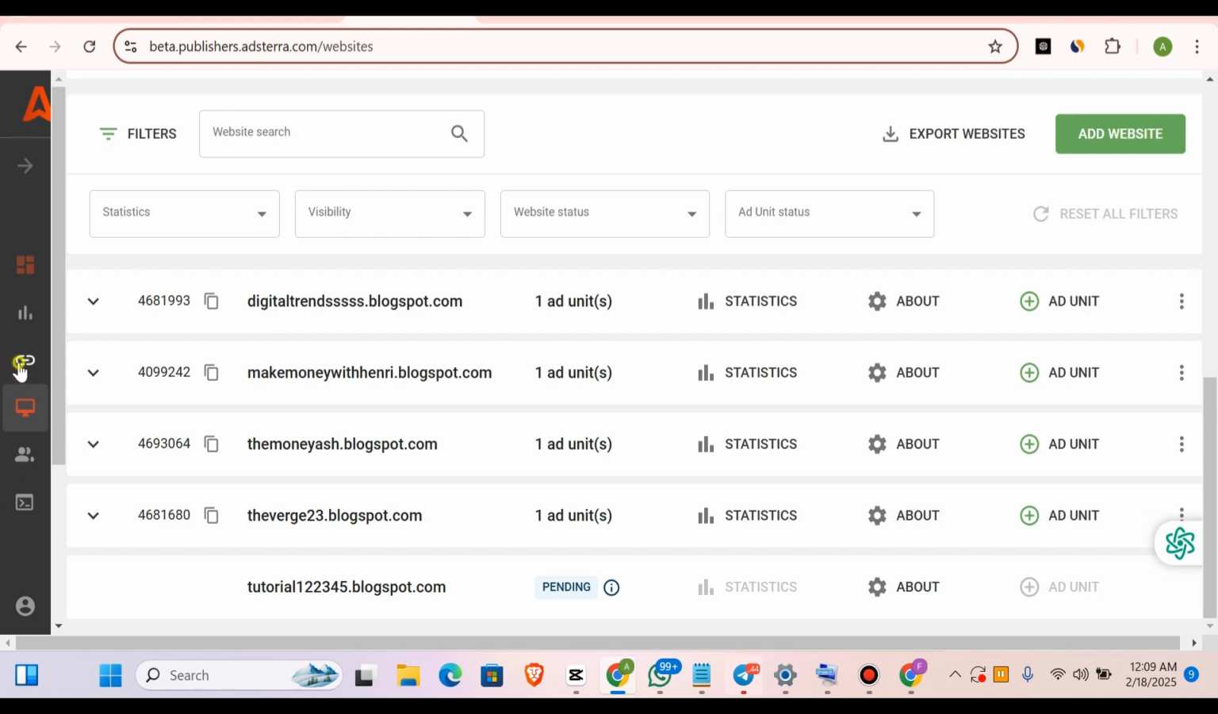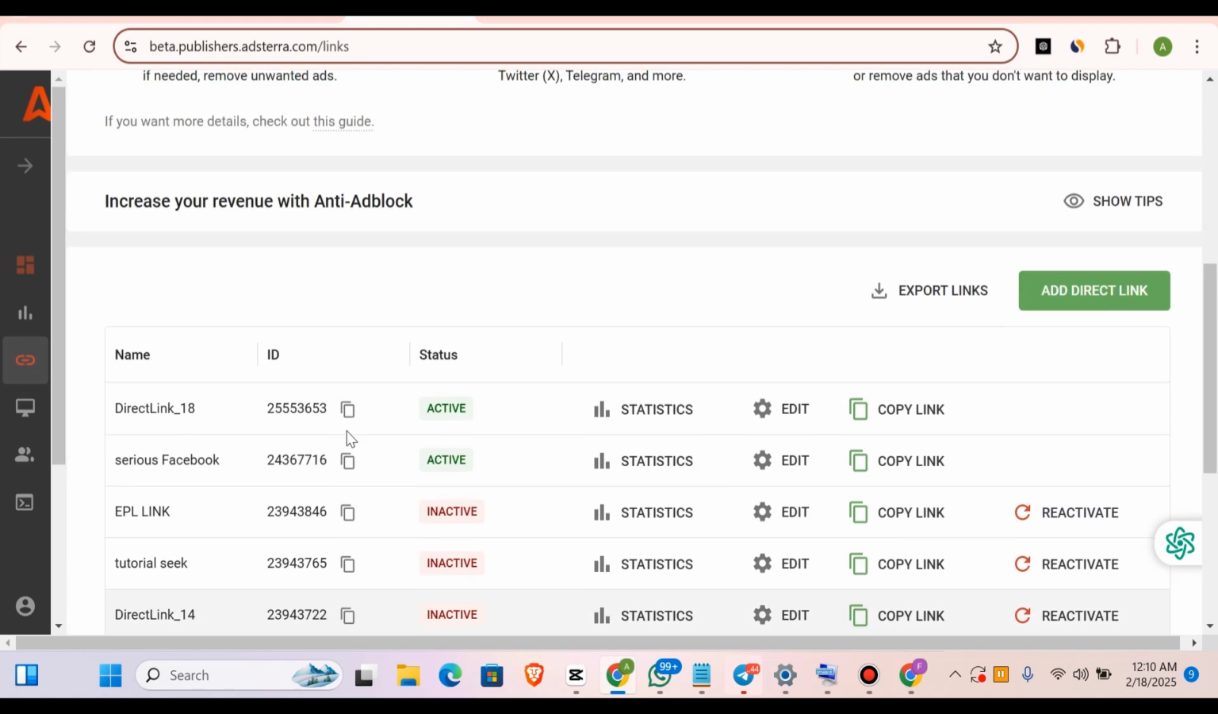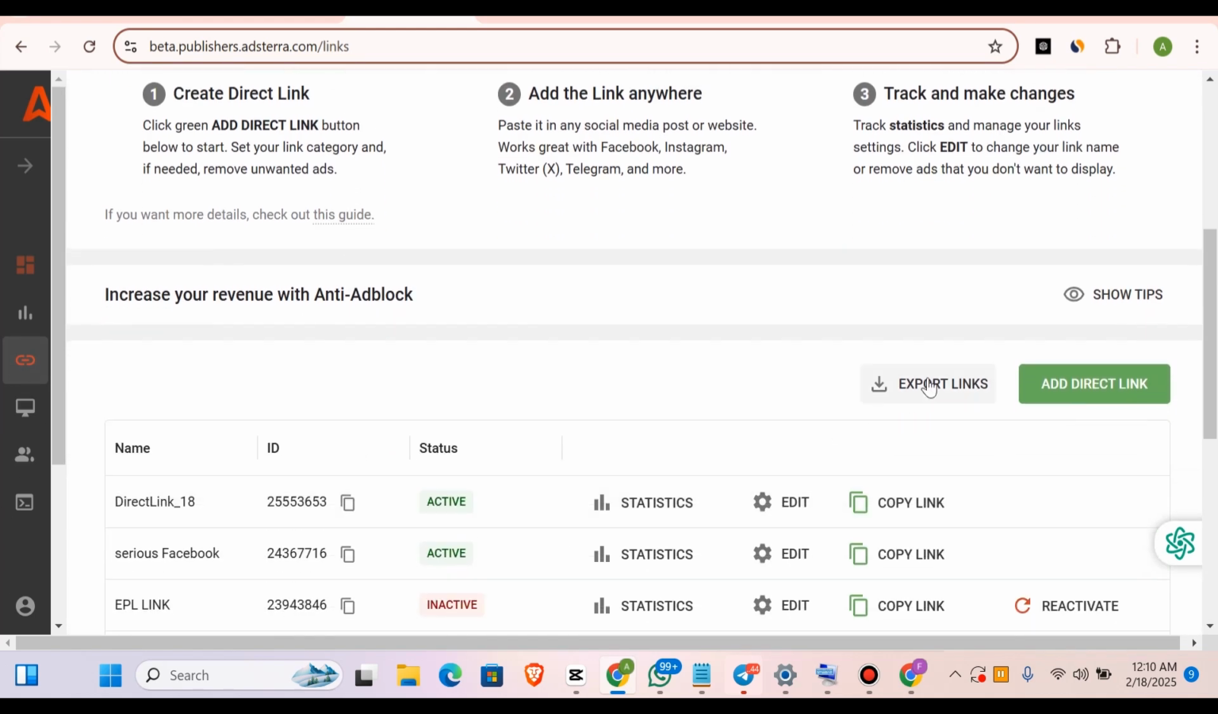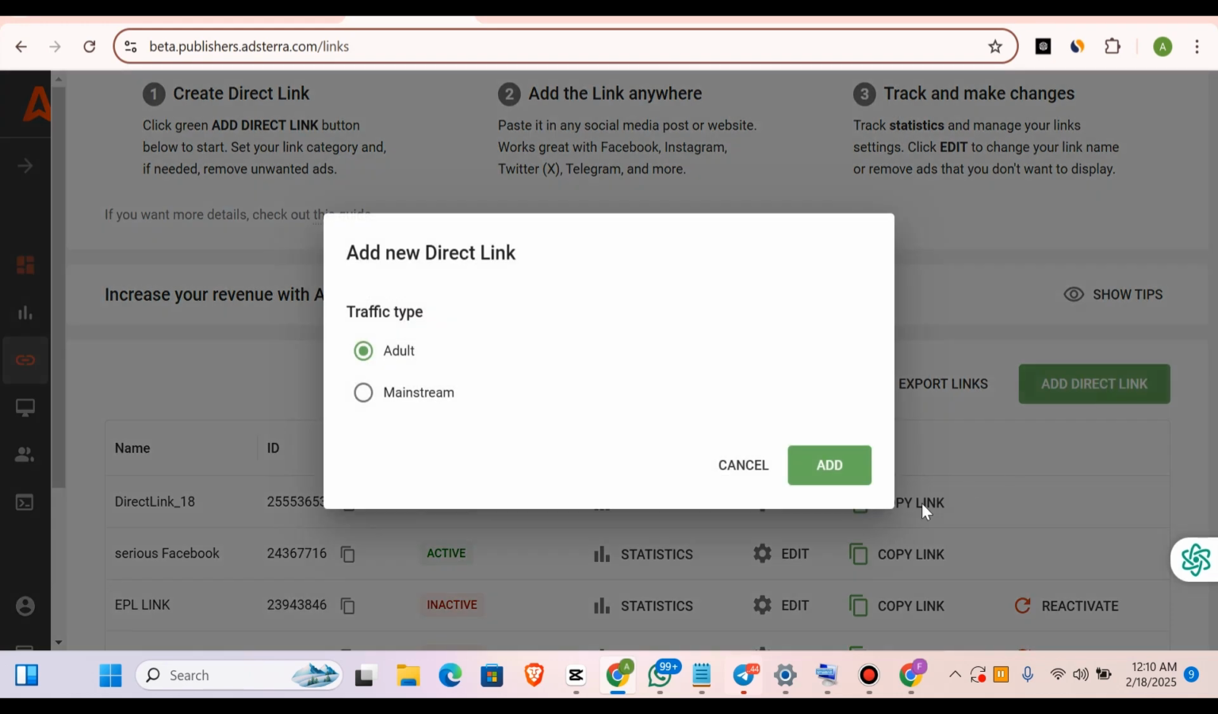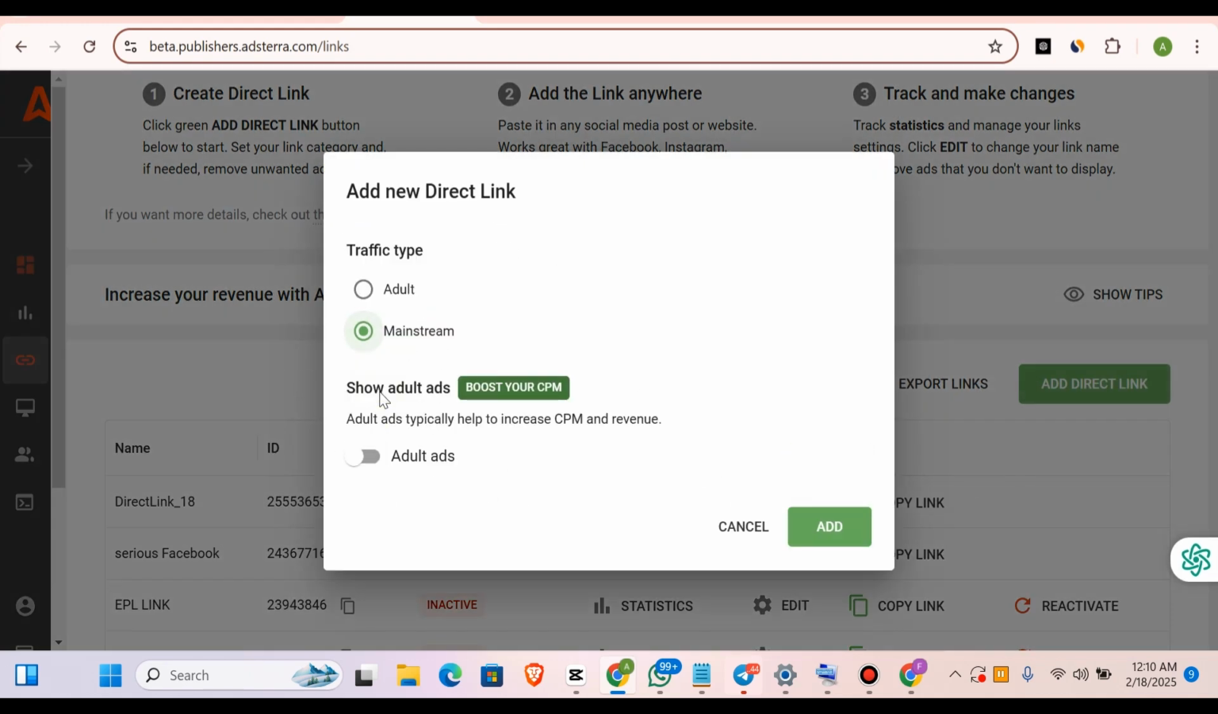Now come to your direct links. Once you come to direct links, all you simply need to do is click on add direct link. Now it's going to show you something like this. Please go ahead and use the mainstream, because we are not going to use any adult content. So go ahead and use the mainstream and click on add.